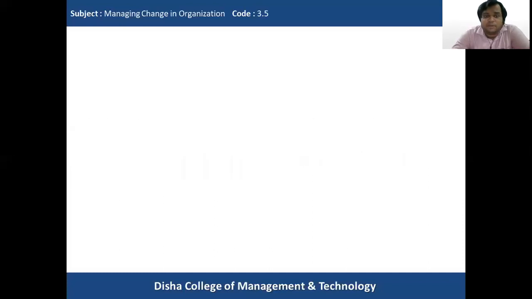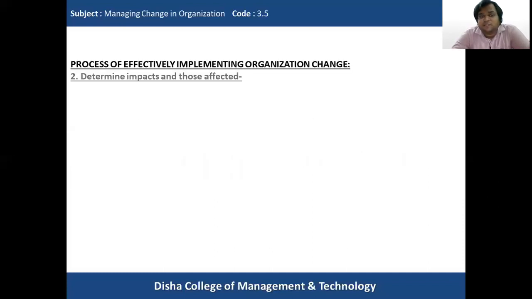Now coming to the second step, that is very important, that is determine impacts and those affected. So we have to determine what impact the change program is going to put on the organization, on the various individuals, and on all the departments and people who will be impacted by this change initiative.